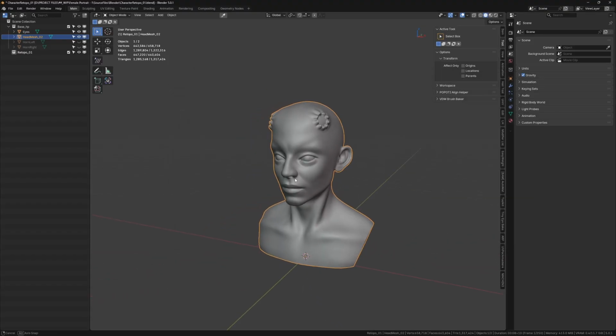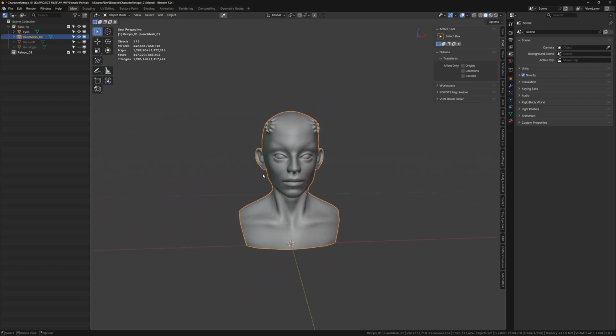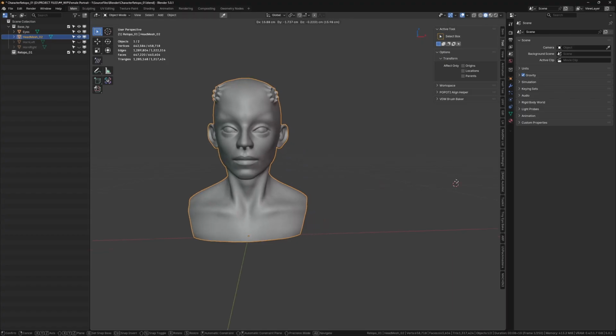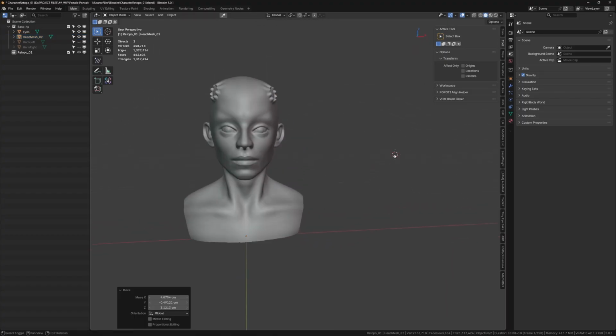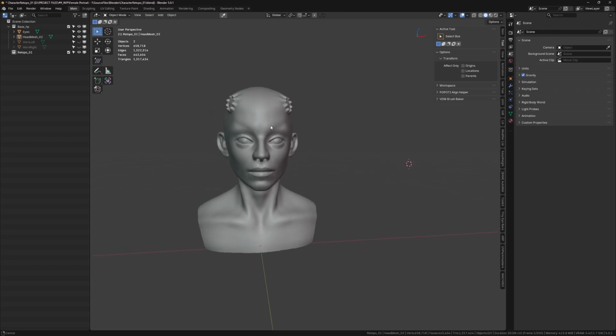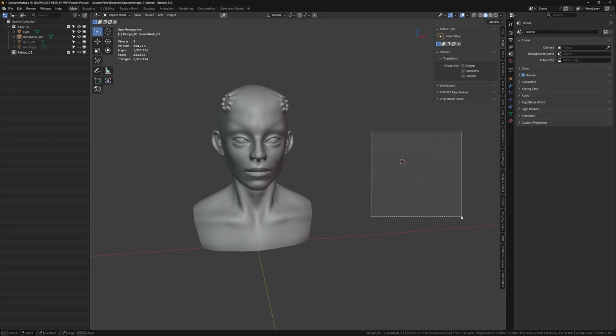So the next thing I'm going to do is, once you have the add-on installed, if you go to the add menu and under the mesh, there will be these two options: Retopo from cursor and Retopo from active. What it's going to do is create a new mesh object without any vertices, like an empty mesh object, to start retopology. The only difference between these two is this first one is going to create the mesh object and its origin data at the cursor. I hope you guys know what a cursor is. So this is the cursor. Wherever this is placed, when you select the first option, it's going to create the mesh and its origin based on there. But you can still create the topology wherever you want. It's just going to use this as the reference point.